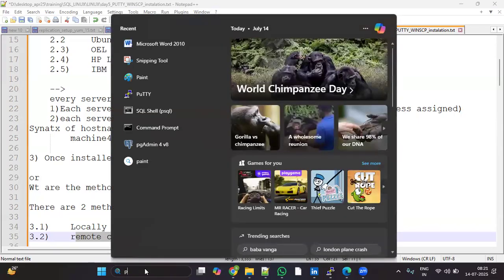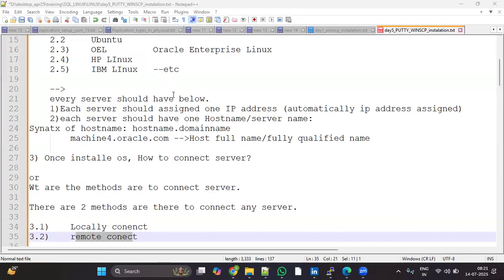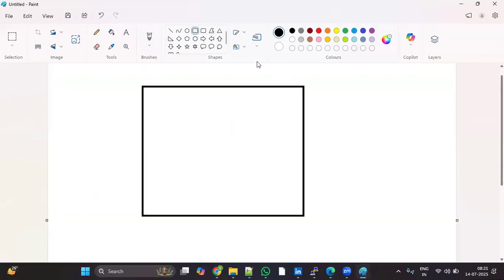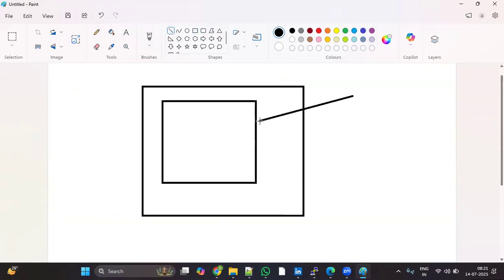Let me open Paint. In the same way, for server connections also, there are two types of connections. Say this is my server. In this laptop, I installed a Linux machine. This is my Linux machine. If you directly log into this laptop, directly connected to this server, that is the local connection.